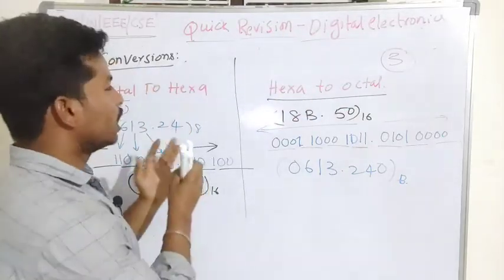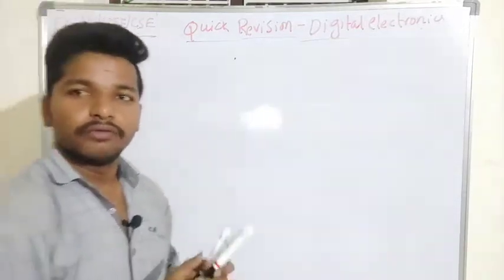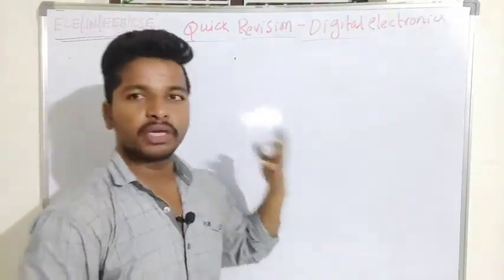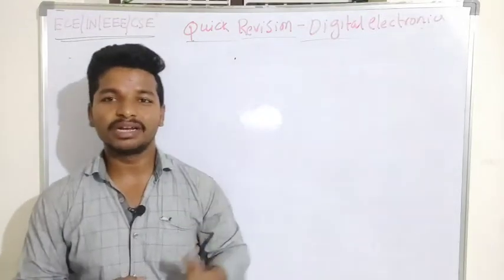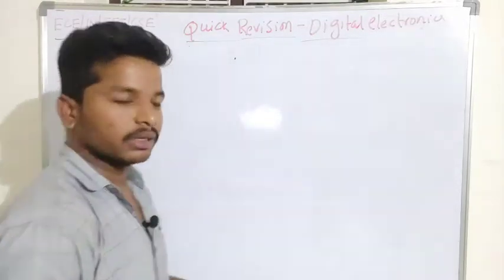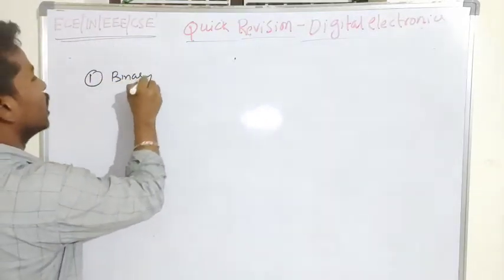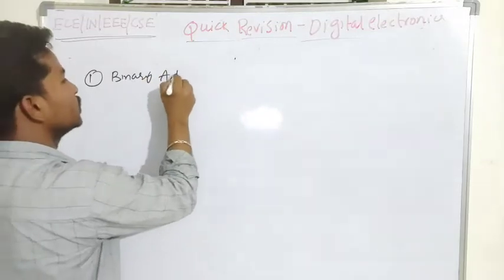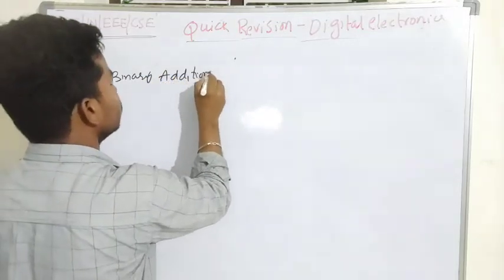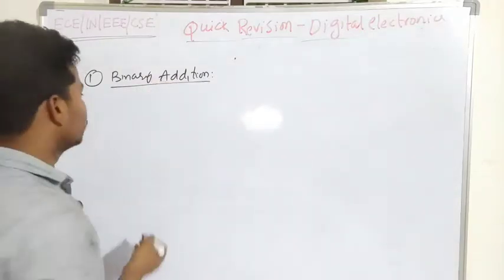So let's see another topic of digital electronics. We know that in a decimal number system we can do addition, subtraction, multiplication and division. So when it comes to the binary number system, how will the binary addition be? We will discuss some amount of time about the binary addition.